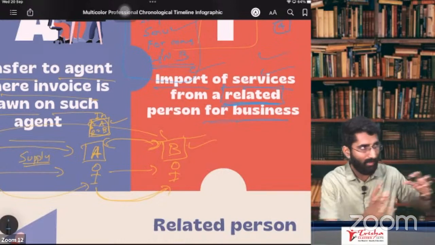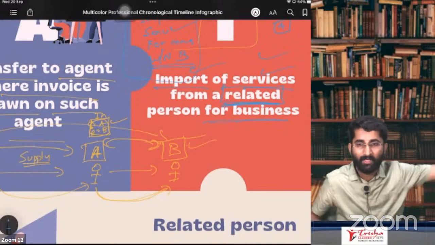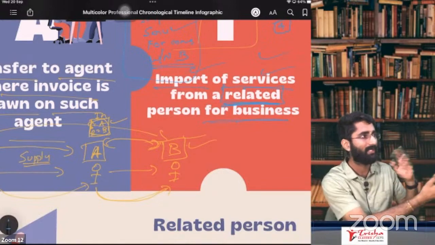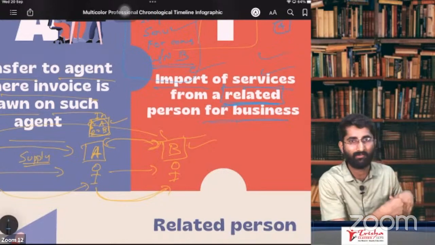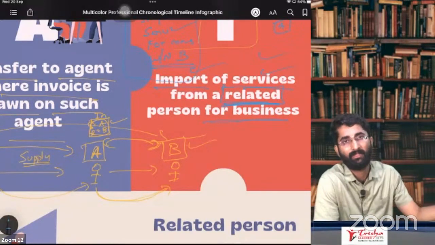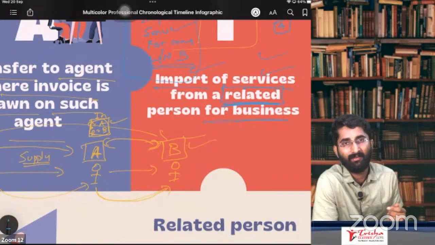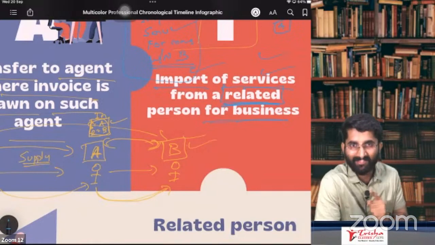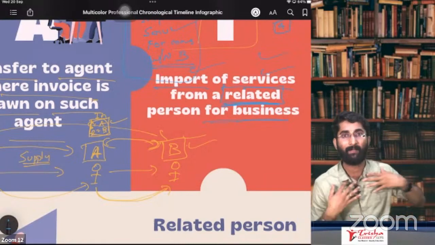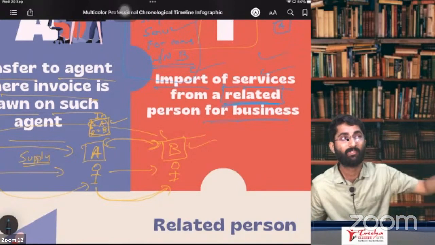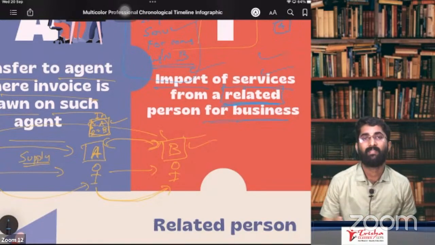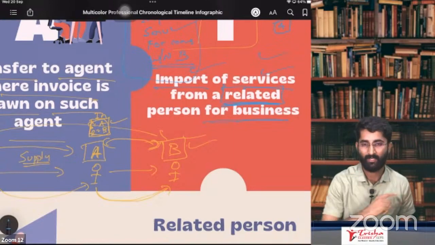Now, in my example, I have taken some legal services from another person, my brother, who is outside India, in another country. I am taking some services from him for which I have not given any consideration. Now, you have to see whether he is a related person. If my brother is dependent, then it is a supply. If he is not dependent, then it is not a supply. This is about section number 7, subsection 1, clause C, schedule number 1.